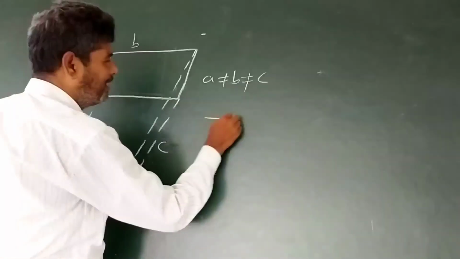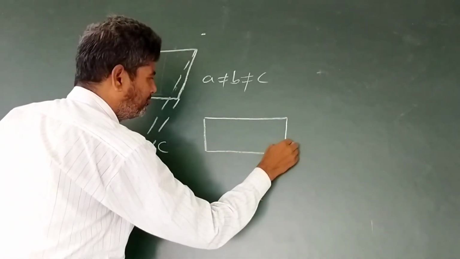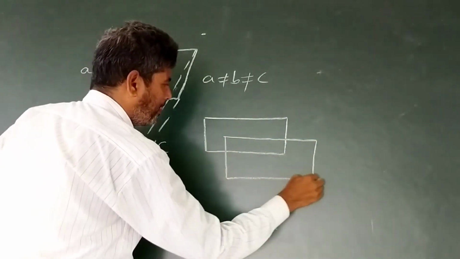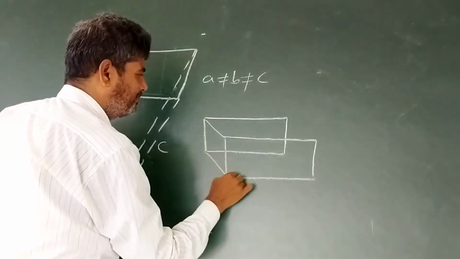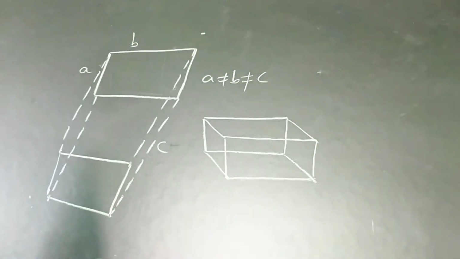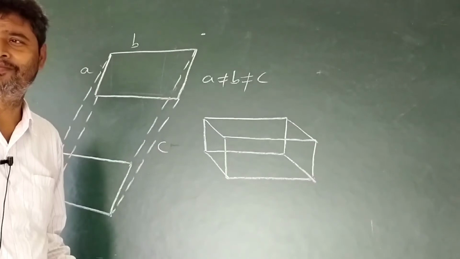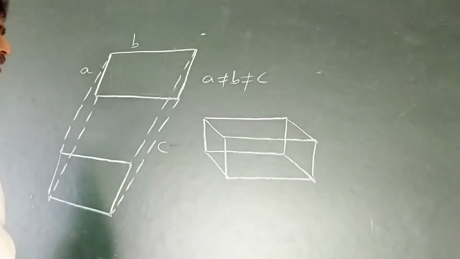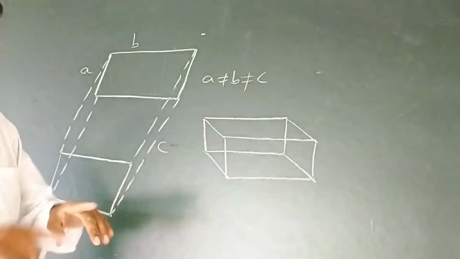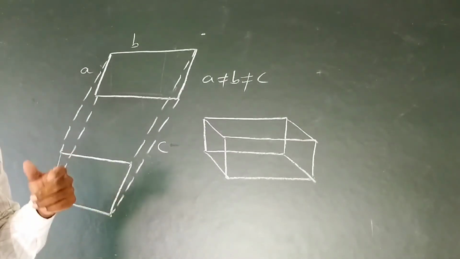Actually, its shape is like this. A brick or a packet of matches, or a brick which is used in a room or boundary wall. A not equal to B, not equal to C, but all the three angles alpha, beta, gamma are equal and 90 degrees.